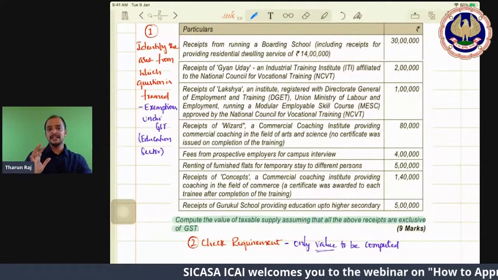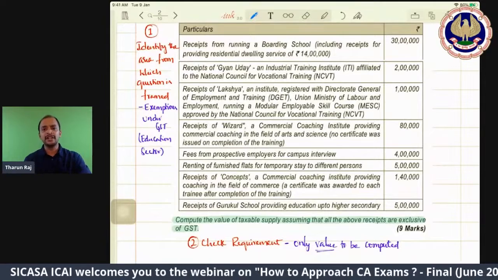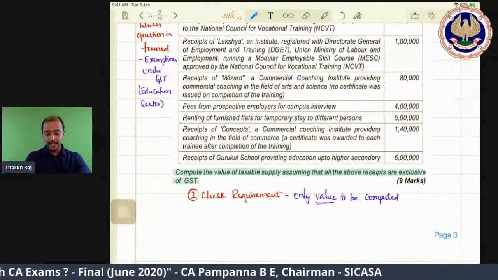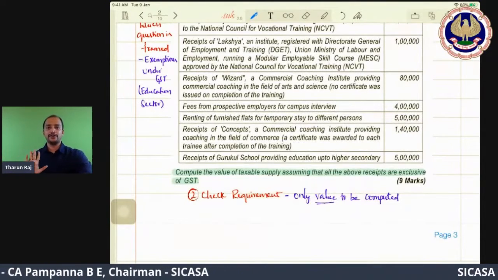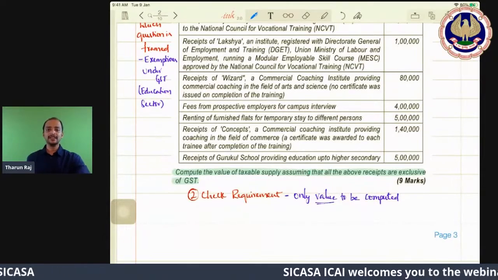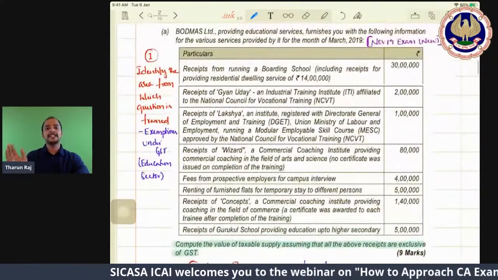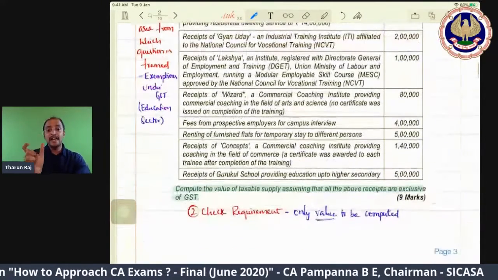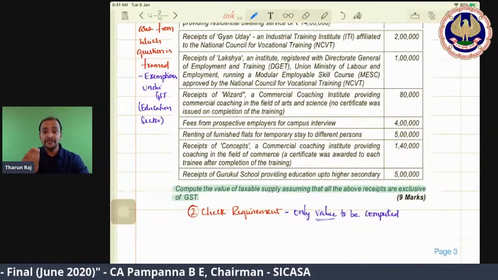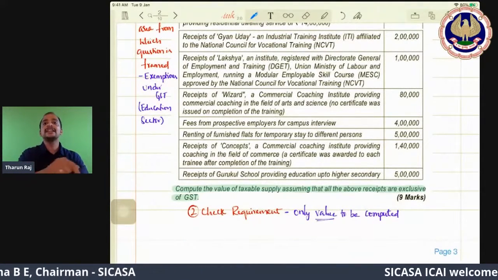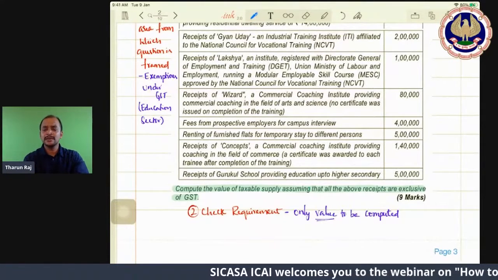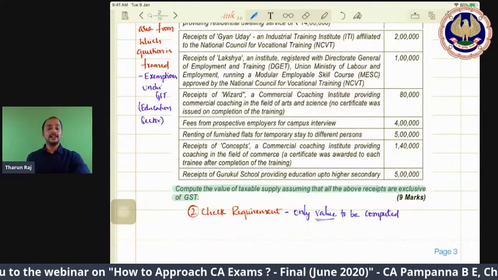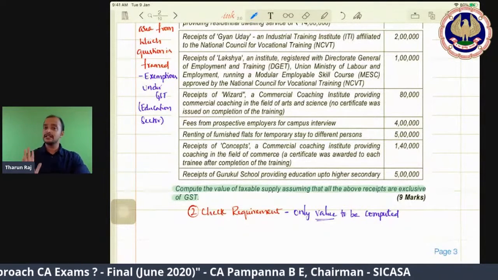So go to the requirements. Usually it will be at the end. Sometimes it will be in the beginning. And in that requirement: compute the value of taxable supply, assuming all the above receipts are exclusive of GST. So you need to find the value. So out of this, whatever the taxable supplies are, can I take them separately? No, don't do that. Even though the question is what is the value of taxable supply, if it is not a taxable supply, you need to explain why. If it is not a taxable supply, what does it mean? It is an exempted supply. You need to write, it is not a taxable supply because it is exempted. Like that you need to write. Justification is required in the answer.